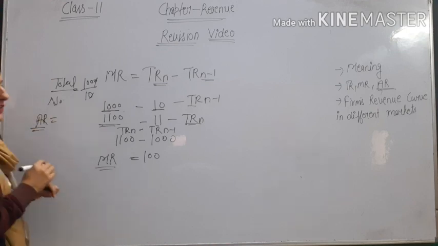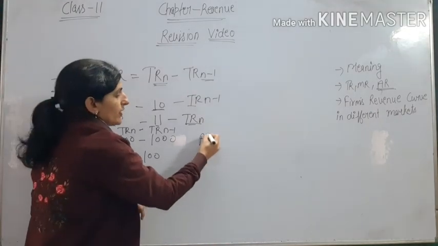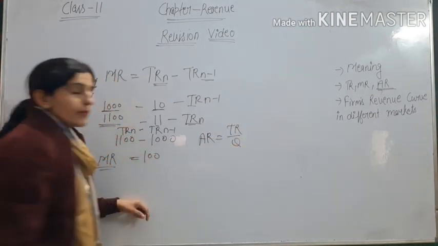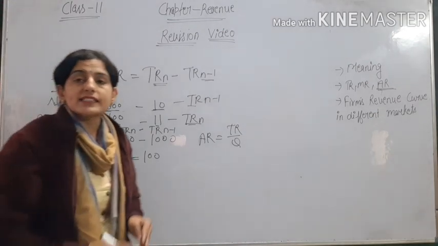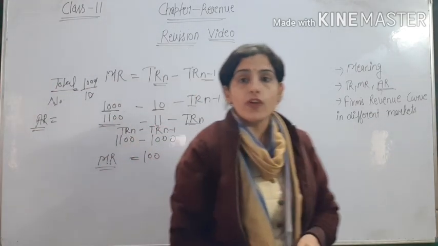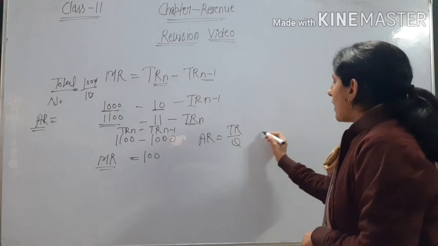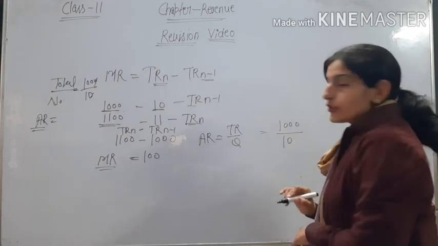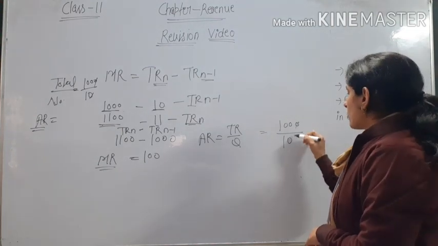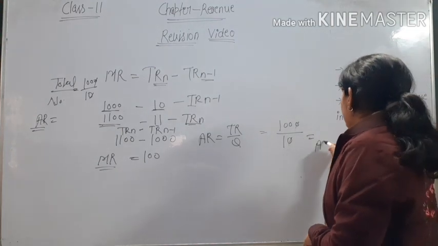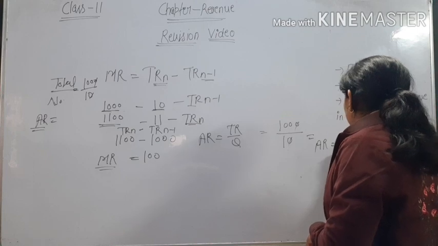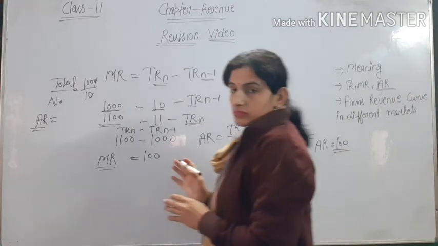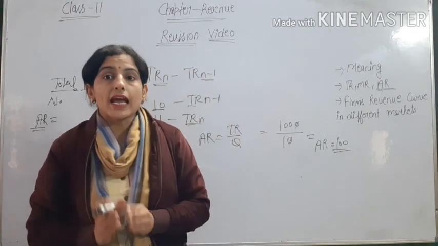So how will we calculate average revenue? Average revenue is equal to total revenue upon Q. Q means total units that are sold by a firm. So if a firm is earning 1000 rupees by selling 10 units, 10 is Q. So what is AR? AR is 100 rupees. So this we have discussed about AR, MR and TR.